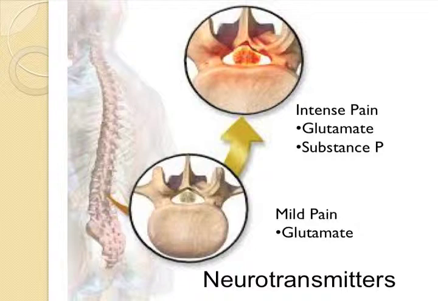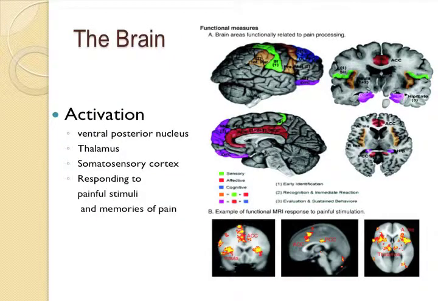Pain and touch spinal paths run parallel to each other, however the pain pathway crosses to the contralateral side of the spinal cord, whereas touch information does not cross until the medulla. Thus pain and touch reach different sites in the cerebral cortex. Similarly, pain-sensitive cells in the spinal cord relay information to the ventral posterior nucleus within the thalamus, and from there it travels to the somatosensory cortex, which responds to painful stimuli and to memories of pain.